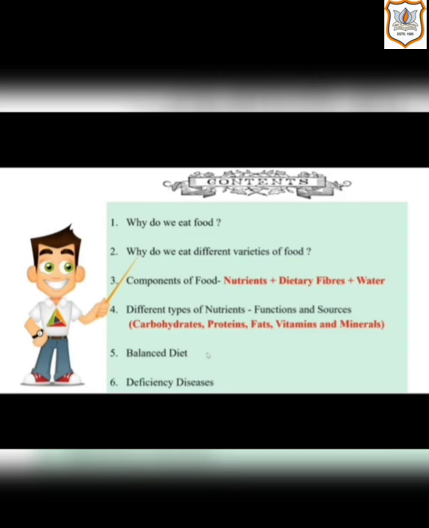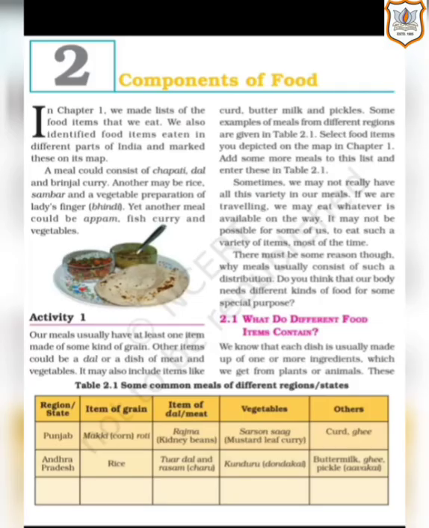The next would be balanced diet. And the last topic of chapter number 2 would be deficiency diseases. These are the 6 topics which we are going to study and cover under our chapter 2. So now we are going to start with our explanation. So students, let's start with the explanation.